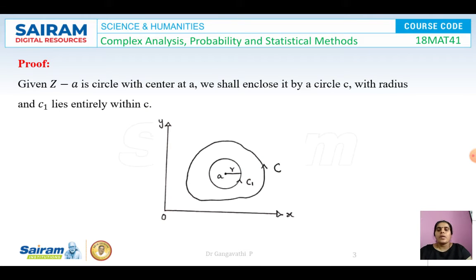So here, proof. Given that |z minus A| is a circle, we know that also. z minus A is a circle with center at A, and we shall enclose it by a circle C. So there is a circle z minus A, and that circle has been enclosed by another closed curve C, and C1 lies entirely within C.